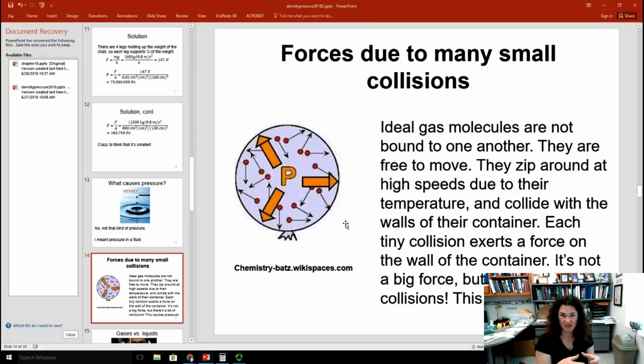So there's a lot of collisions with the walls of the container. And that causes the force that causes the pressure on the container's walls. All right? So that causes a lot of pressure. If you think about many moles of gas molecules inside the container, that's a lot of collisions per second, and that adds up very quickly to a measurable pressure.